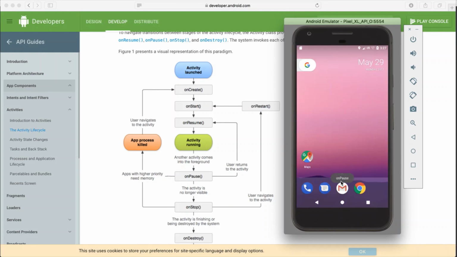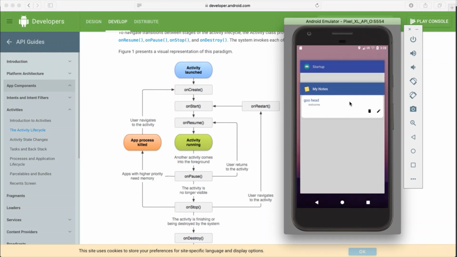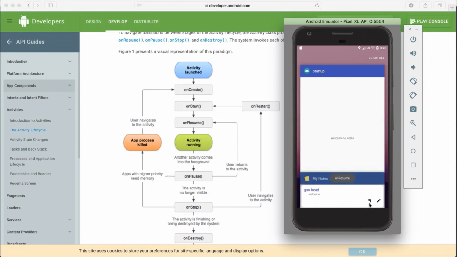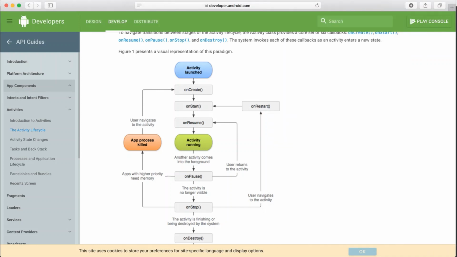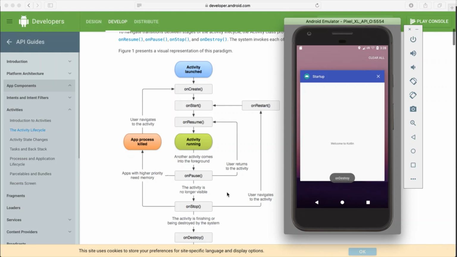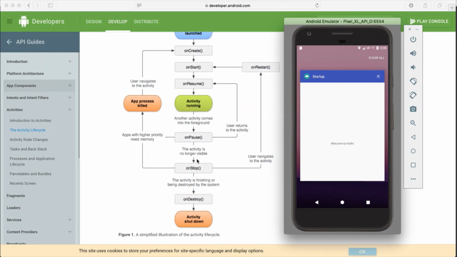Now let me go to the home page and see what events will be executed. He showed me onPause, onStop, and my activity is now in this state. When I reopen the activity, you would see he goes back to onRestart, onStart, onResume, and shows my activity. So this is how the activity runs. Now if I try to close the page, it is really hard for you to see onDestroy, because onDestroy happens so fast. But you see it: onPause, onStop, onDestroy. So these are the activity events.